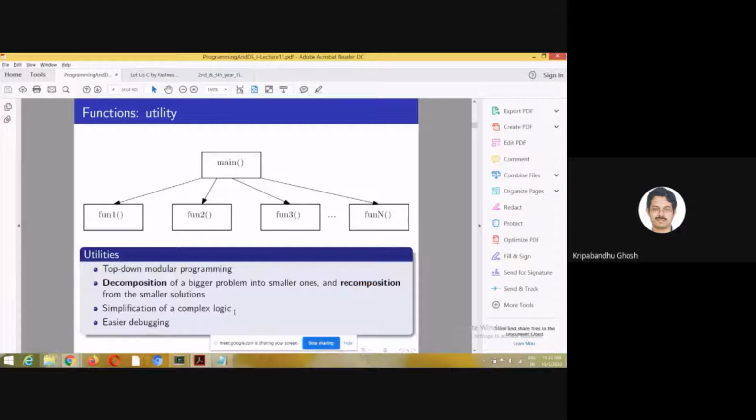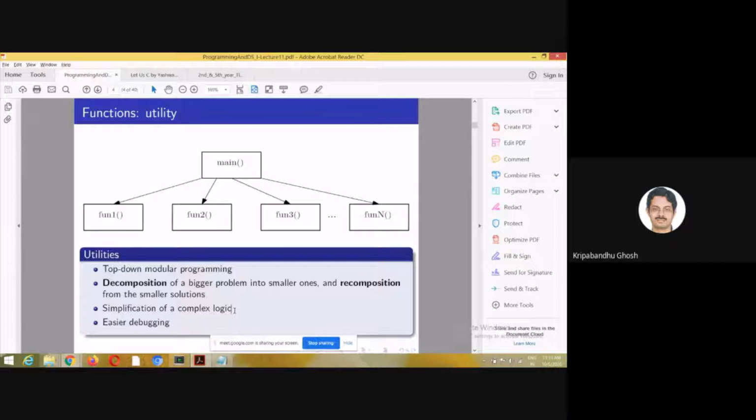I will give you more examples. It is supposed to help in simplification of complex logic. This is a very simple program, right? Programs can be extremely complex, and they can have many modules.